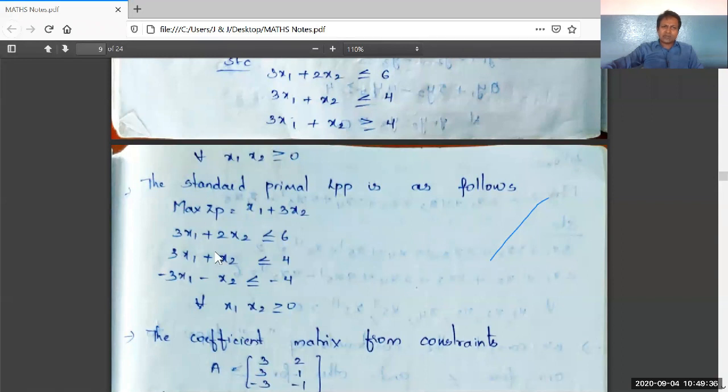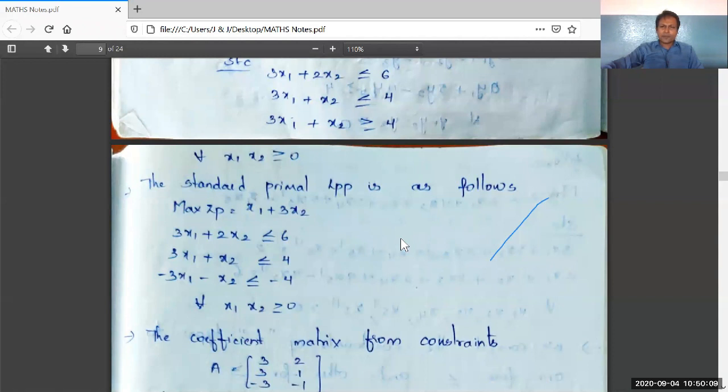First constraint 3x1 plus x2 less than or equal to 4, and the third constraint is converted into less than or equal to by multiplying with minus sign on both sides. So in the previous general LPP, the constraint was 3x1 plus x2 greater than or equal to 4, and in this standard primal LPP it is minus 3x1 minus x2 less than or equal to minus 4. So there is no problem with the signs of the bi values 6, 4, minus 4. And the third part is the non-negative restriction x1, x2 greater than or equal to 0, right?